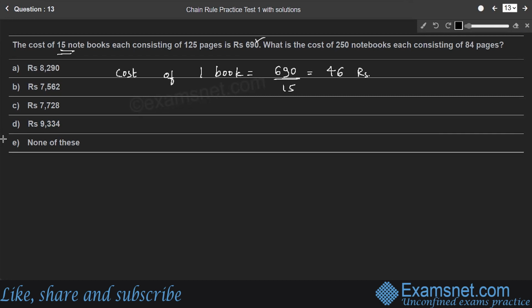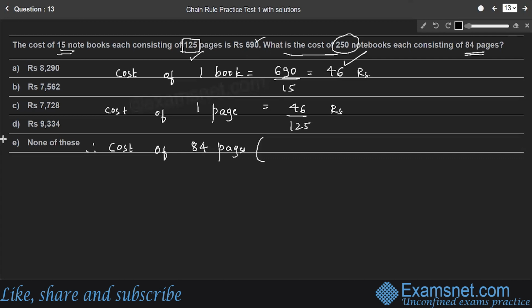And each book consists of 125 pages, right? Therefore, for 125 pages, you are paying 46 rupees. Therefore, cost of one page is 46 by 125 rupees. Cost of one page, right? Therefore, the question is, what is the cost of 250 notebooks, each consisting of 84 pages? So we'll consider the cost of 84 pages.